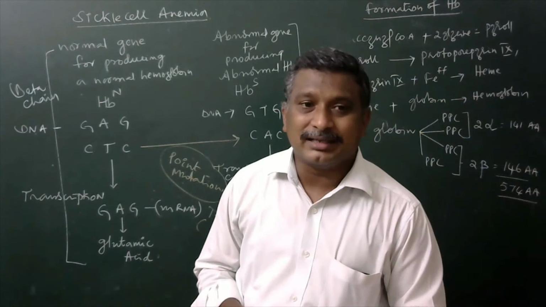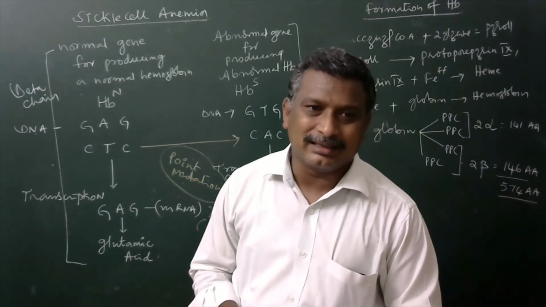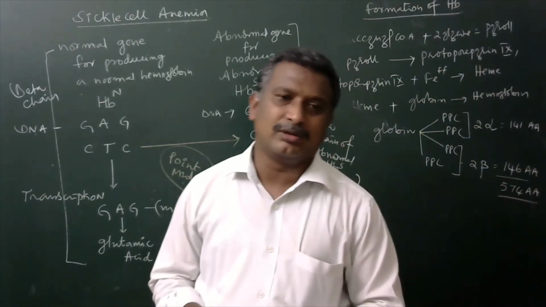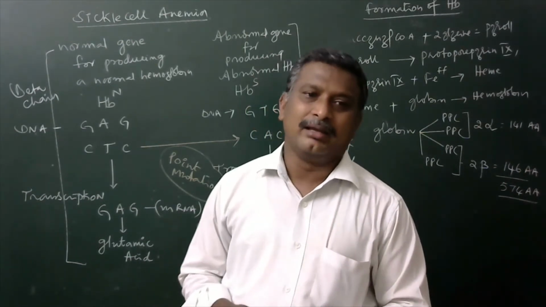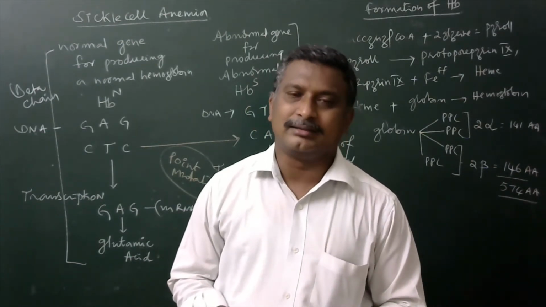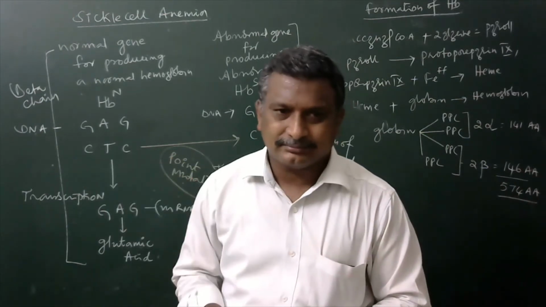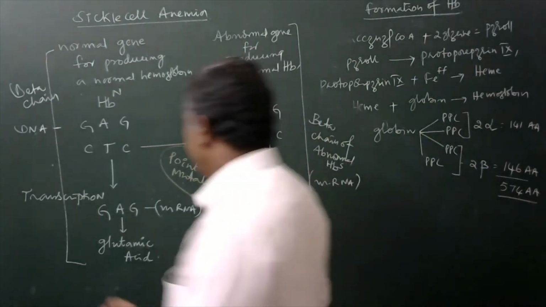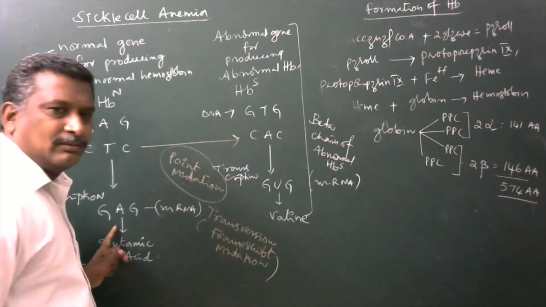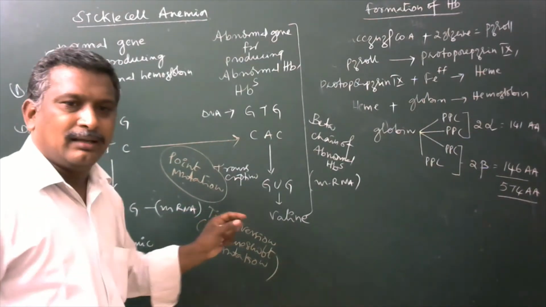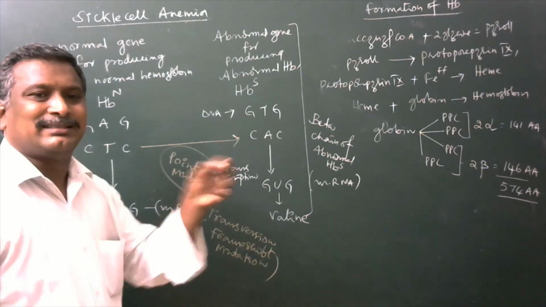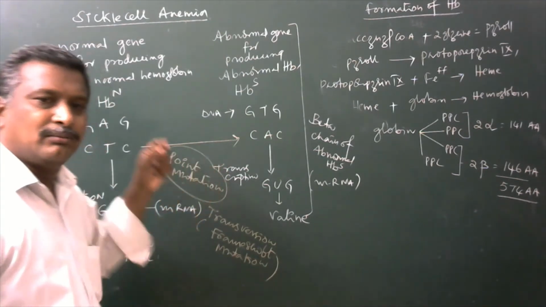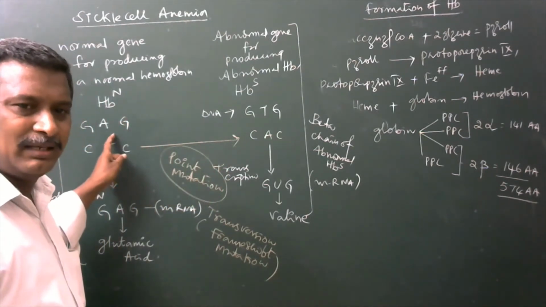The sixth position, if it is glutamic acid, that is said to be normal hemoglobin. If the sixth place is occupied by valine, that is said to be abnormal hemoglobin, that is hemoglobin S. Okay. For this, we have to remember the first to sixth amino acid sequences which are seen in both abnormal and normal hemoglobin.